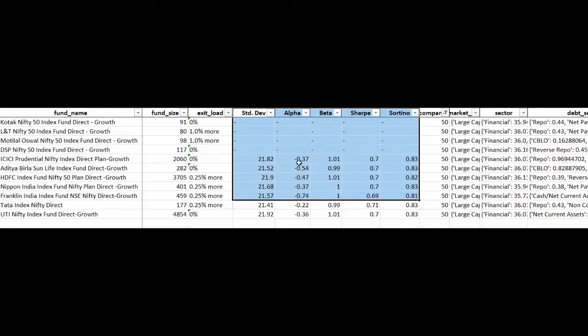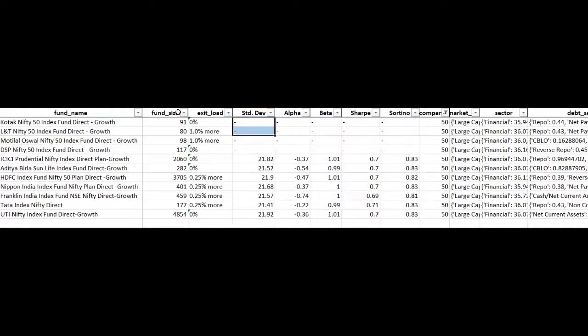Let's focus on some important metrics which help us decide whether to invest in these funds or not. As you can see, standard deviation is yet to be calculated for these funds as they are new to the market. We need at least 2 to 3 years of data for calculating this metric. But for the older funds below, the standard deviation averages at 21. It's a good one. We can expect the same for the above.